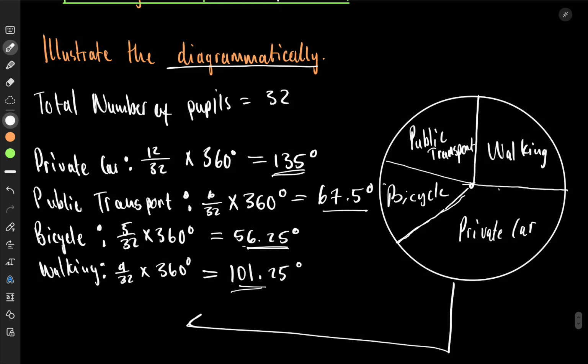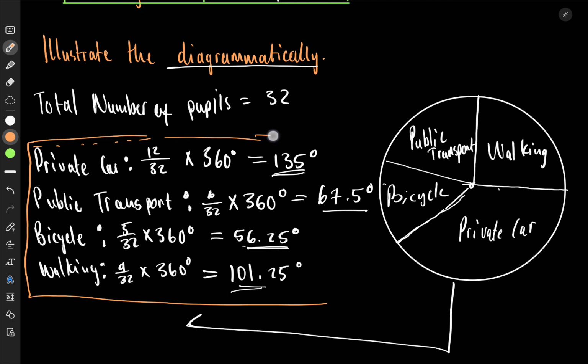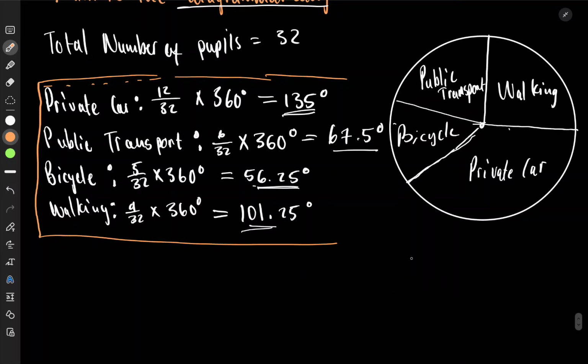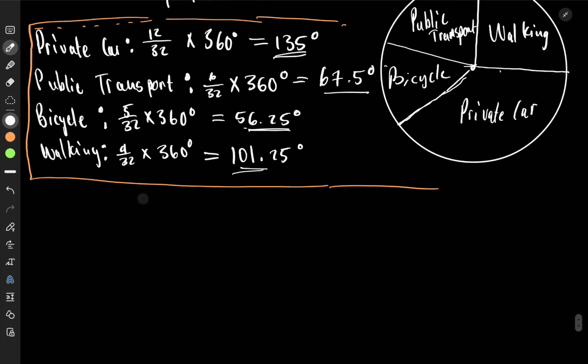Now let's see how we'll do for our bar chart. In a bar chart, we don't have to do this calculation right here. This calculation, we don't need it in bar charts. We don't need the calculation for converting to angles. That's for the pie chart. For a bar chart, all we've got to do is to take the input. So let's put for bar chart. Now, what are we going to do?